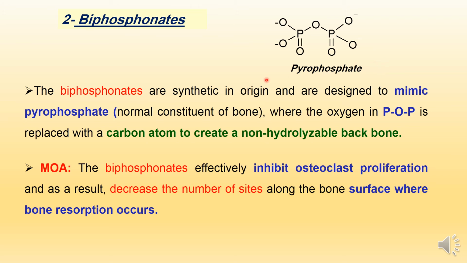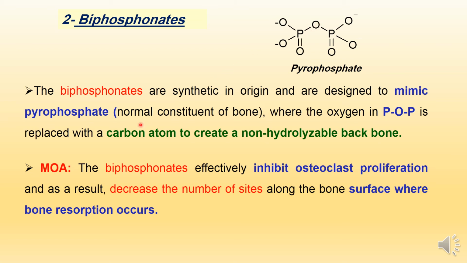In bisphosphonates, we replace this oxygen atom by a carbon atom. Why? In order to create a non-hydrolyzable backbone. When there is carbon instead of oxygen, the drug becomes stable and not easily hydrolyzed. So, bisphosphonates mimic the structure of pyrophosphate. Oxygen is replaced by carbon.